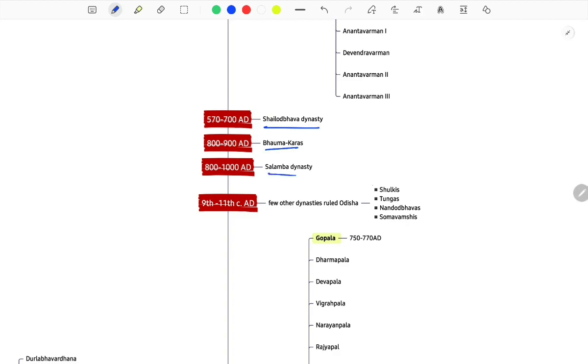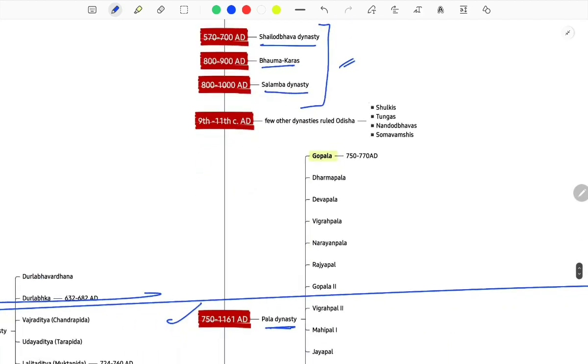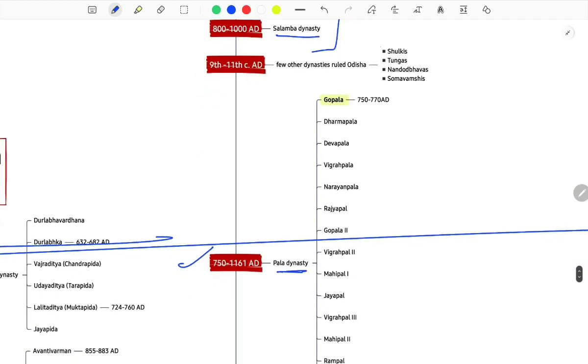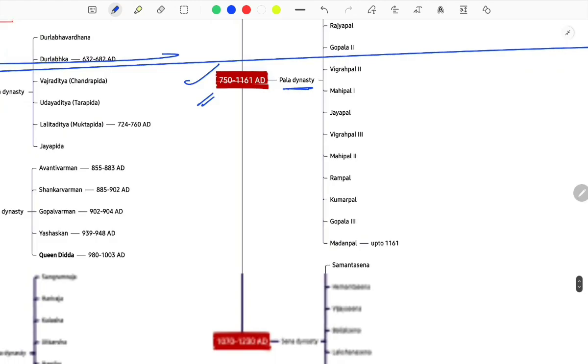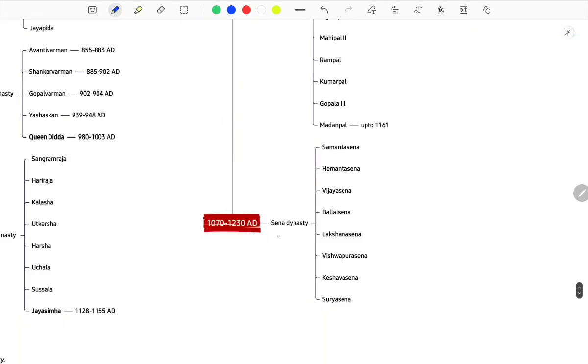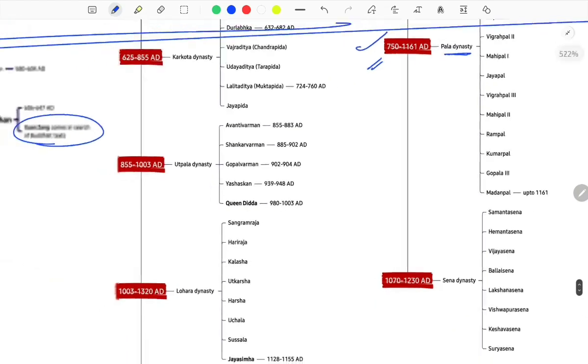Anyway, the Shailodbhava dynasty and the others, all three dynasties are mentioned somewhere in the chapter of Upinder Singh, so I incorporated them here. Then you have this Pala dynasty, Gopala. Then the Sena dynasty in Bengal. Okay, so this is the idea.